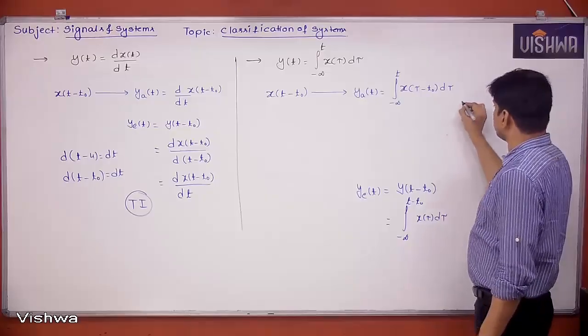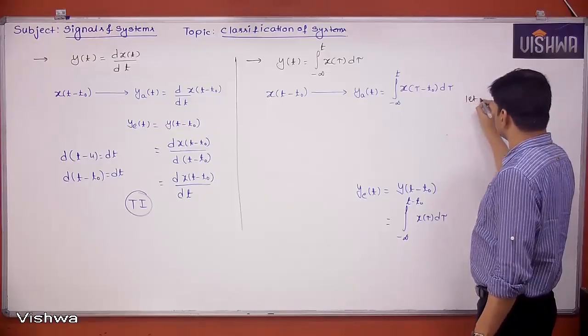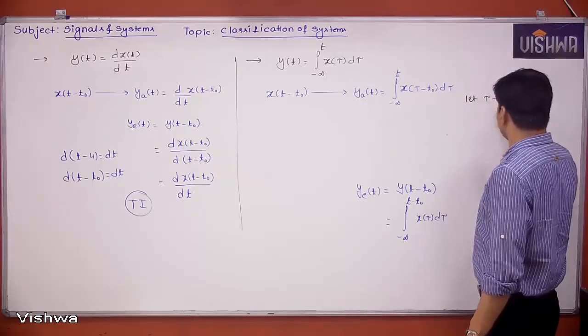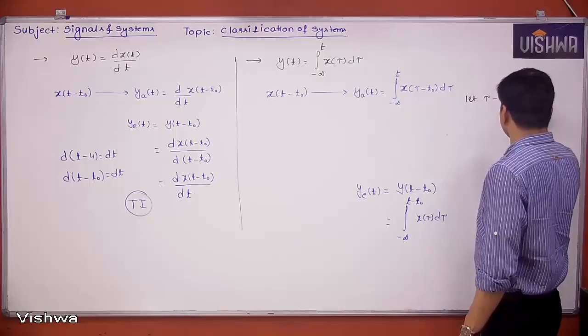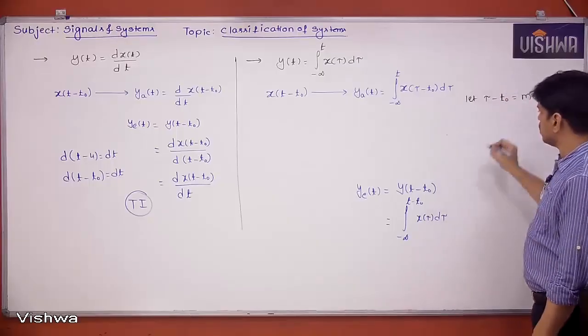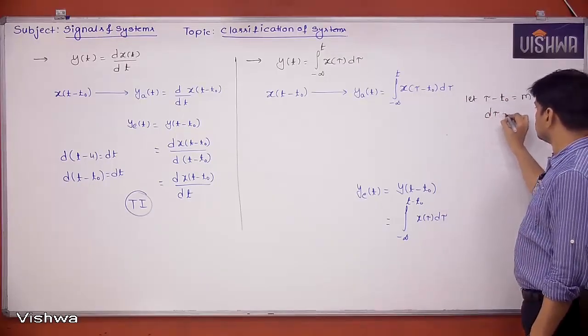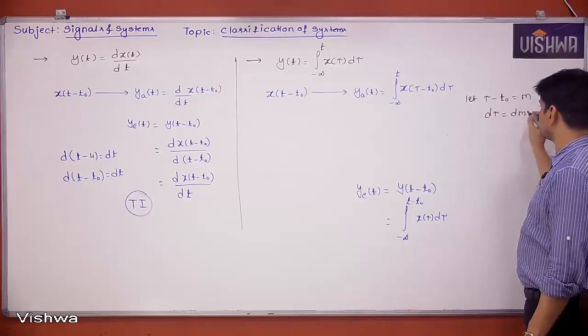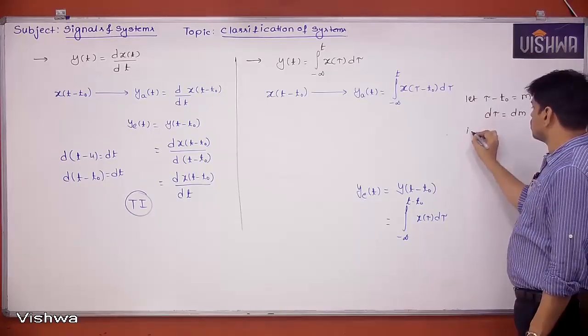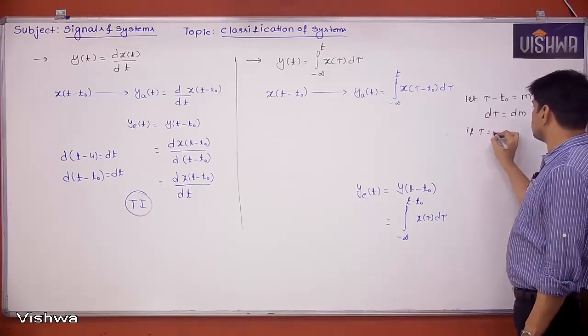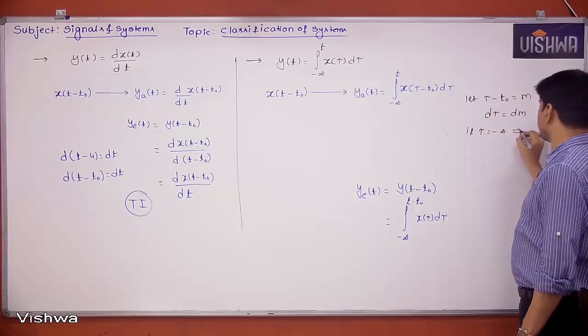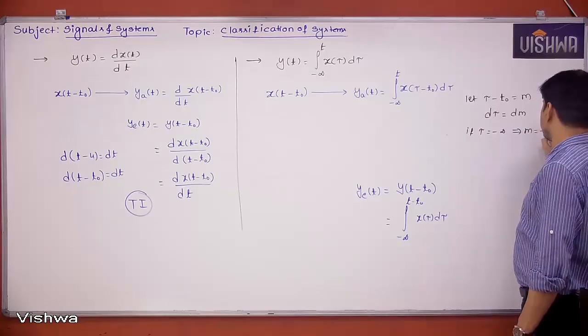Let tau minus t naught is equal to m. Then what is d tau? Which is dm. Now, if tau value is equal to minus infinity, that implies m is also equal to minus infinity.